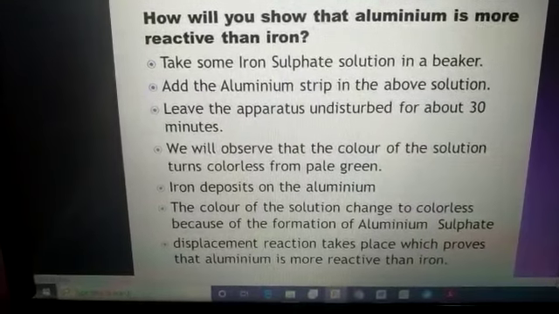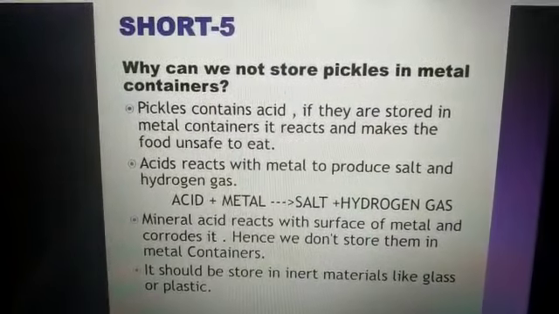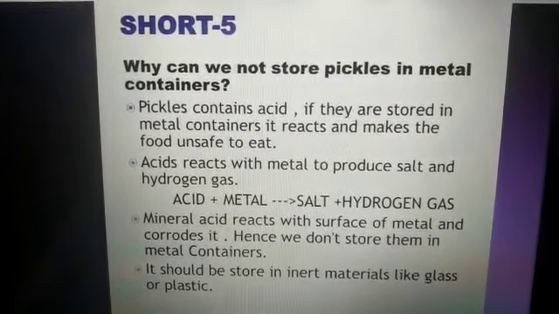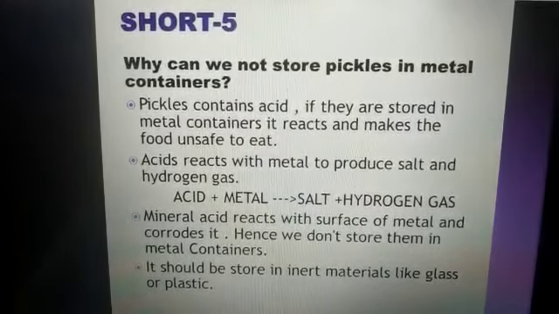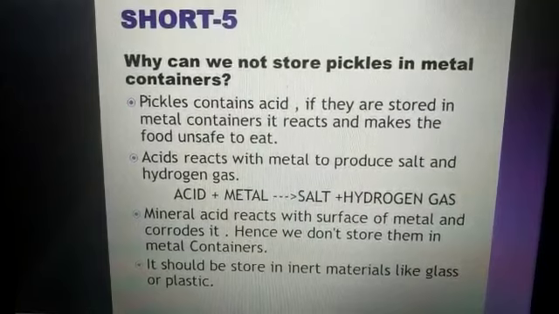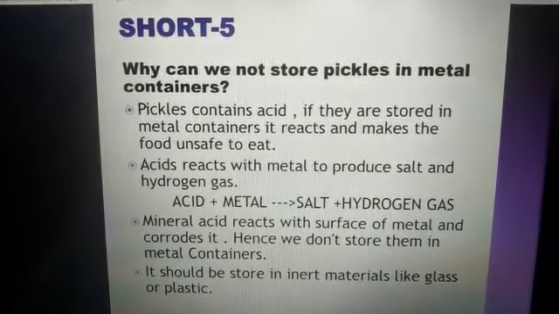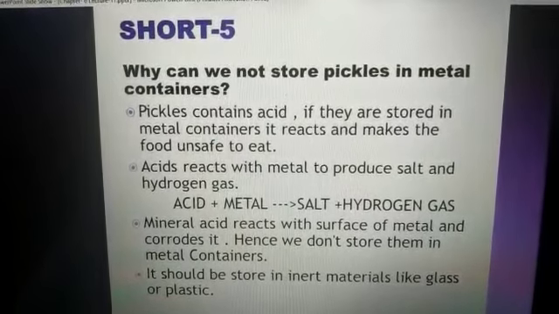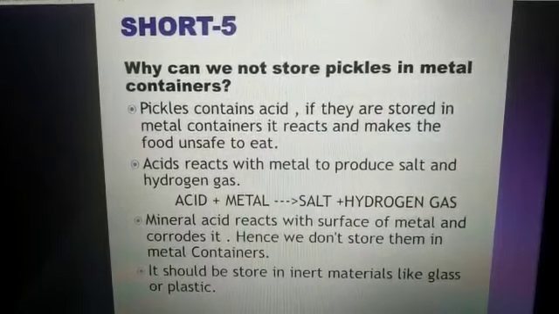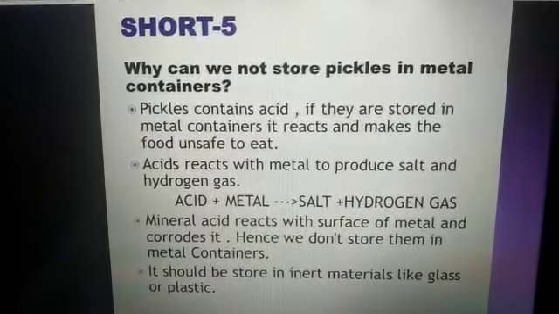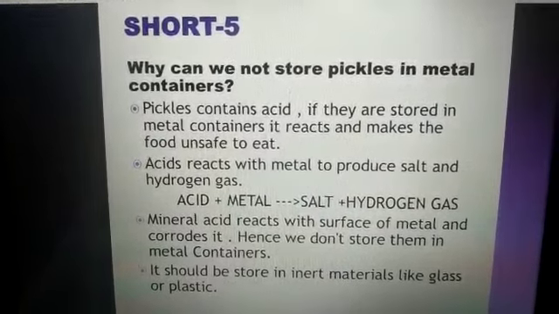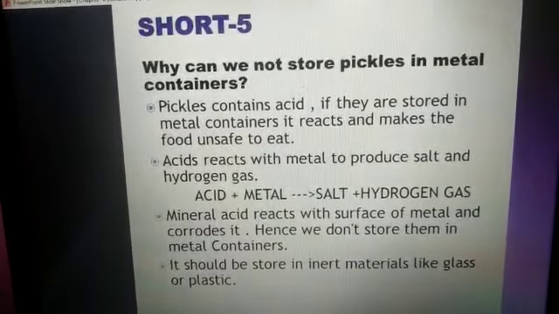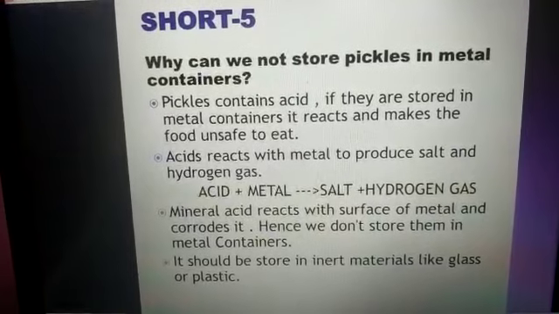Okay students? After that, short question number 5. Why can we not store pickles in a metal container? Write down this question in your notebook: why we cannot store pickles in a metal container. I think you all know the answer. Pickles are very sour in taste. They are salty and sour.